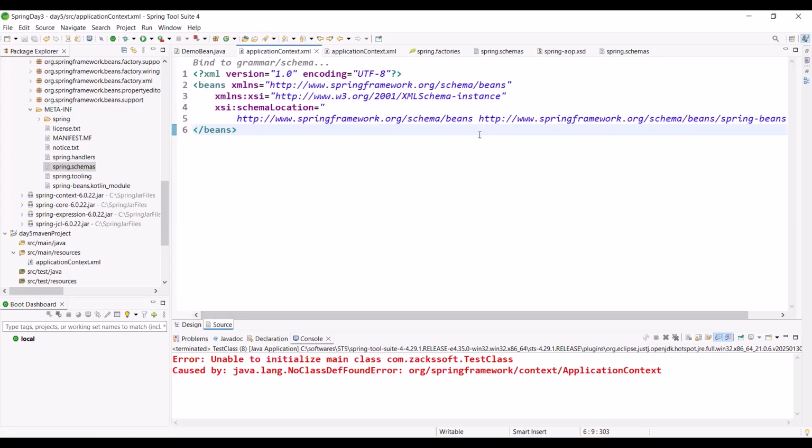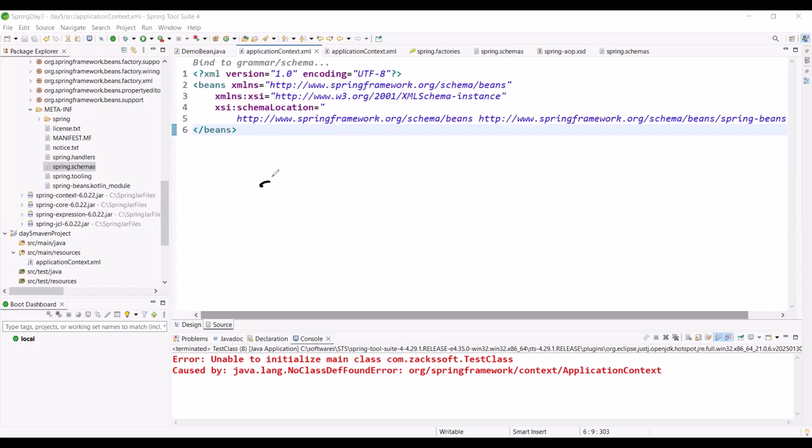For example, you can ask, what is this? Should I explain a little bit about this line or ignore? Let me explain, just a few minutes. What does this line mean? It is not required actually.